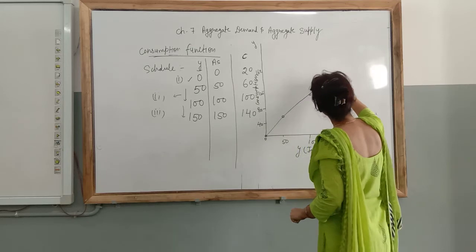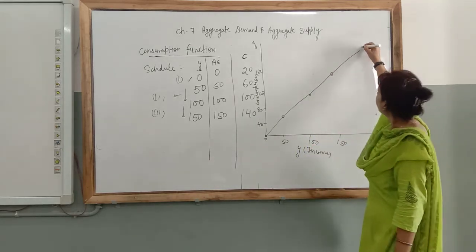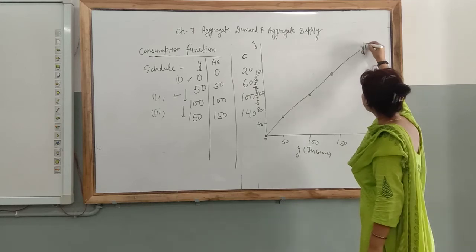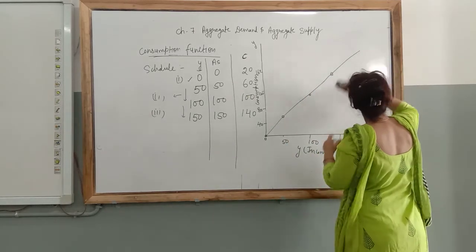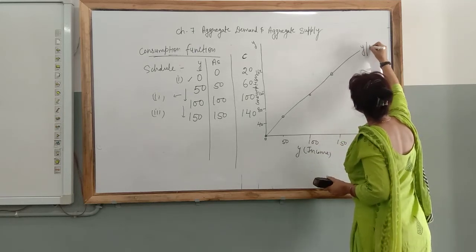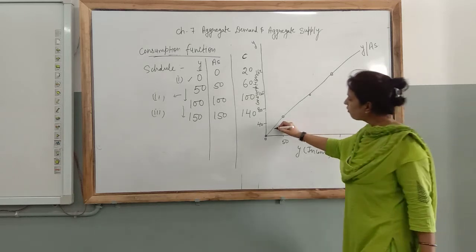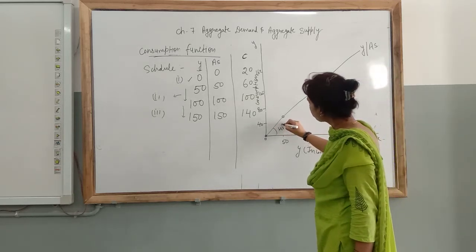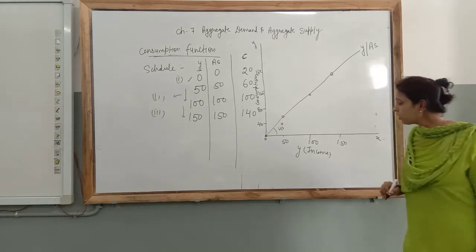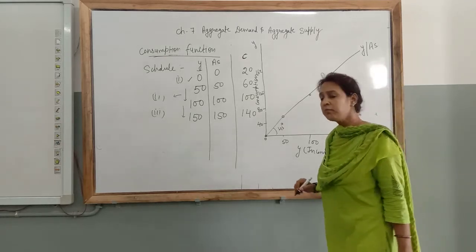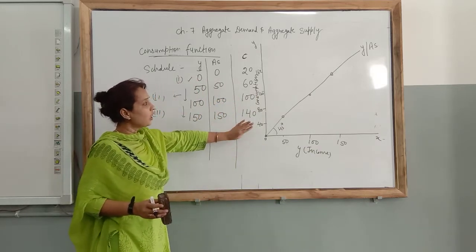You can draw this line with the help of a scale, that is income and AS. Clear? Now it is a 45-degree line of reference, which shows that part of the income is consumed and saved. Now it shows consumption and income.